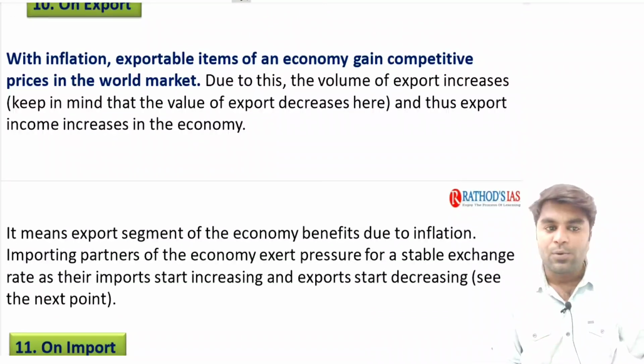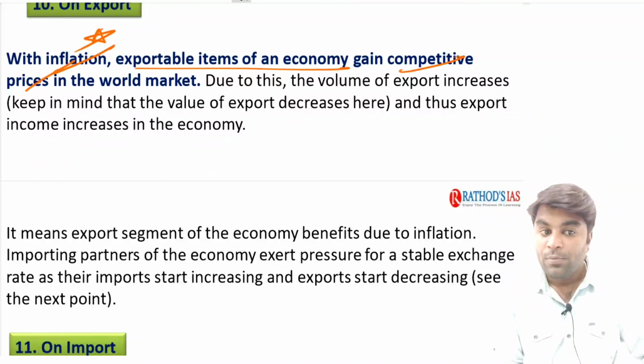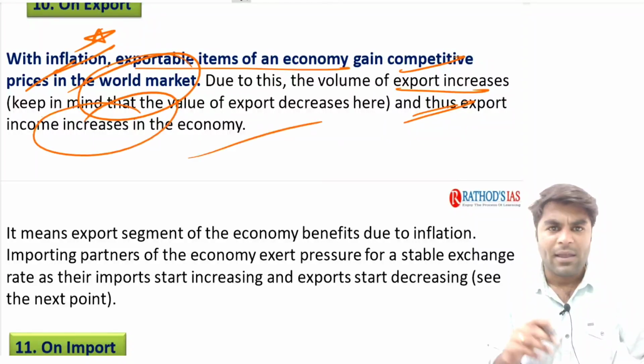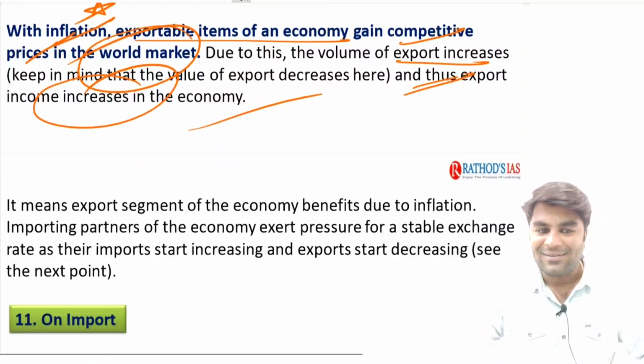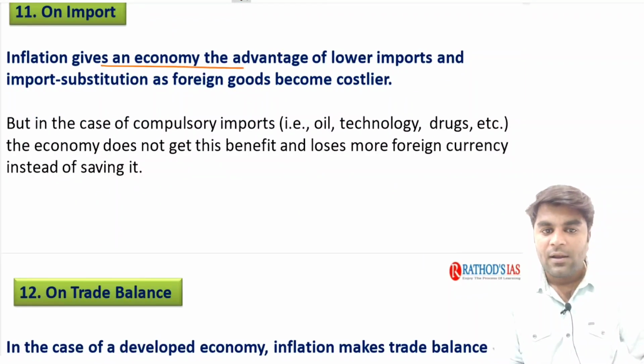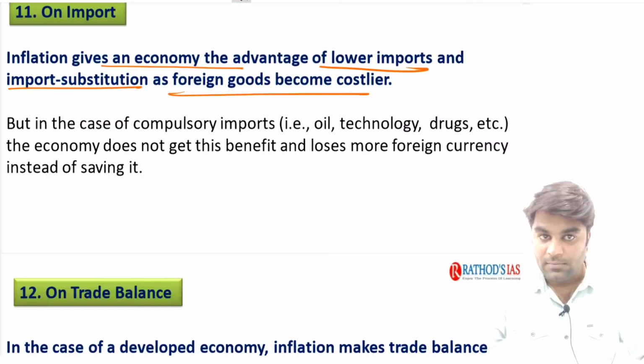Now, when we look at exports during inflation, these statements are very important, guys. Exportable items of an economy gain competitive prices in the world market. Due to this, the volume of exports increases and thus export income increases in the economy. I think you can clearly understand it. Now, on imports, inflation gives an economy the advantages of lower imports and import substitution, as foreign goods become costlier.